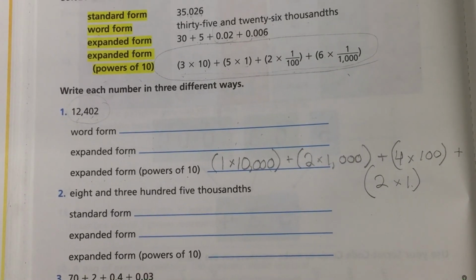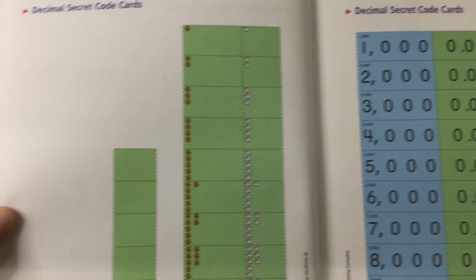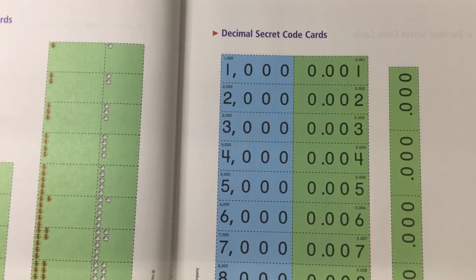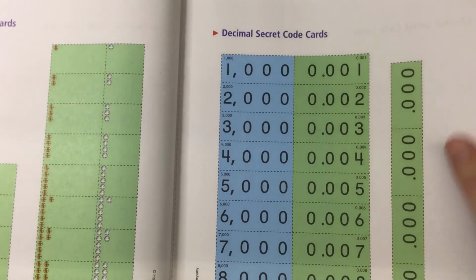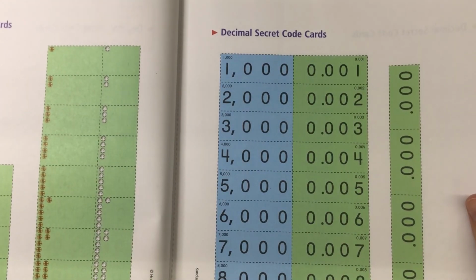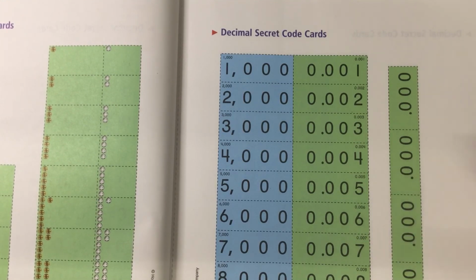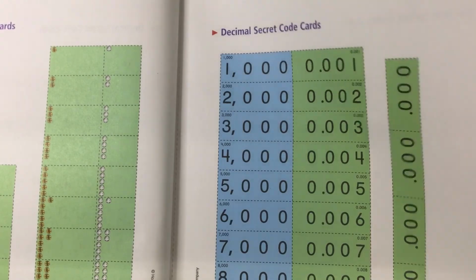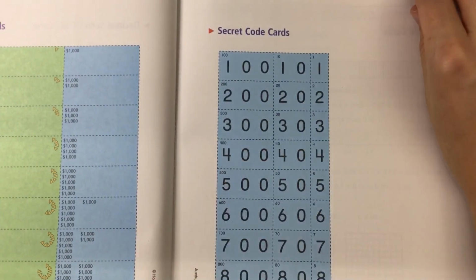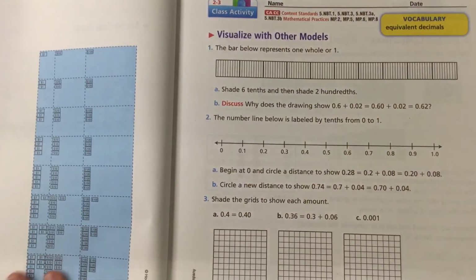You can also look at your secret code cards. These are designed to be able to be stacked on top of each other and to create numbers. So if you're wanting to use these as extra practice at home, you could say something like, make the number 526,034 hundredths, something like that. And then you would have to make the number. We've got quite a bit of these, so feel free to use them if you would like.